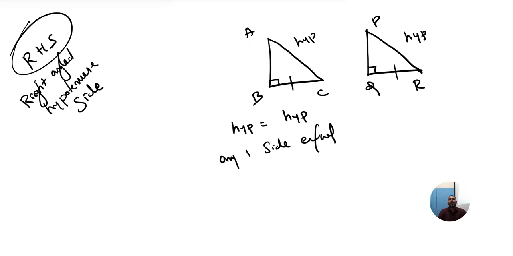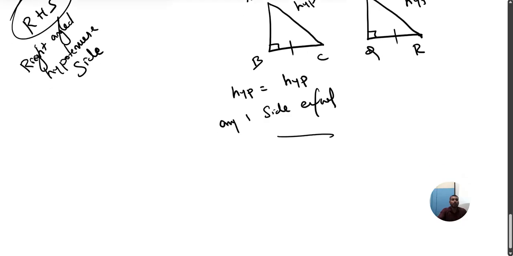Then such triangles are said to be congruent according to RHS criteria. RHS congruence criteria. Clear? Understood? When can we apply RHS? In right angle triangles, the hypotenuse value should be equal and any one side should be equal. Then it is said to be congruent according to RHS. And at last, what is the last property?